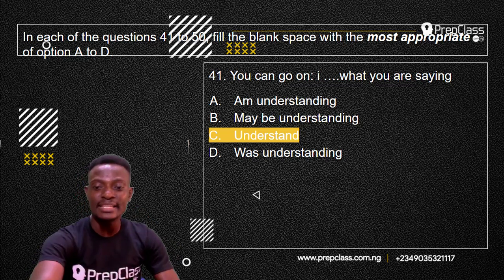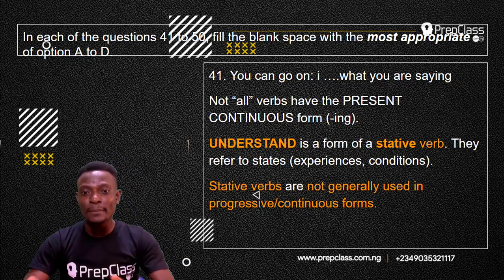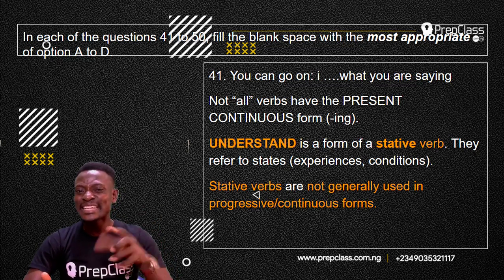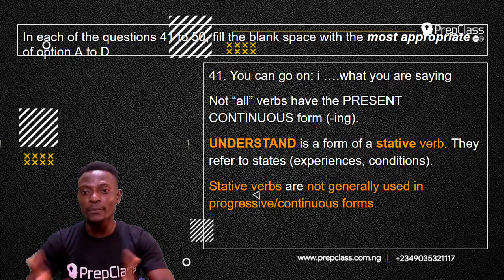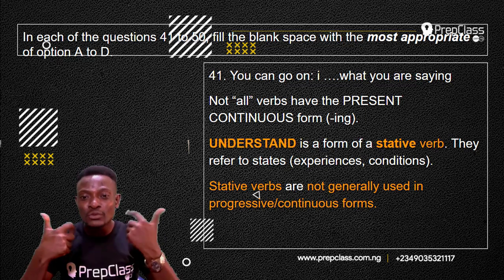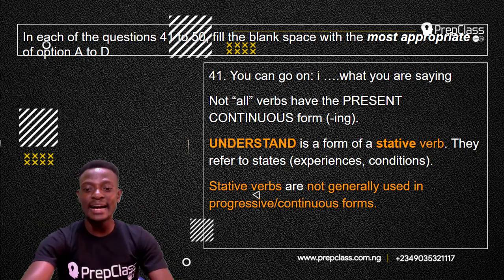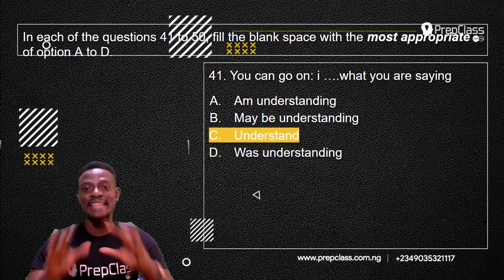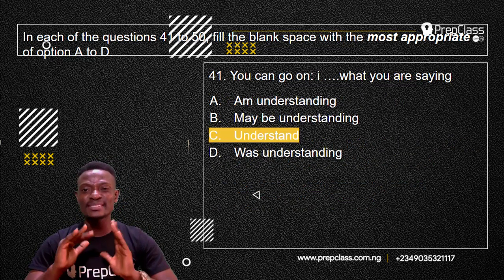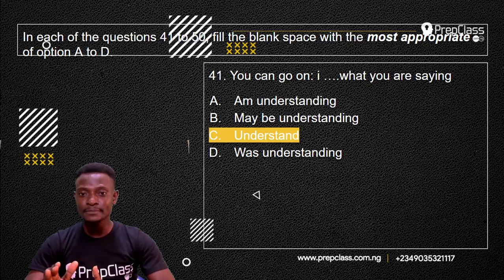Remember, we said that understand is a stative verb and stative verbs are not generally used in the progressive or continuous form, and the ing is used to indicate a progressive or a continuous form. So the answer to this question is understand. You can go on, I understand what you are saying.